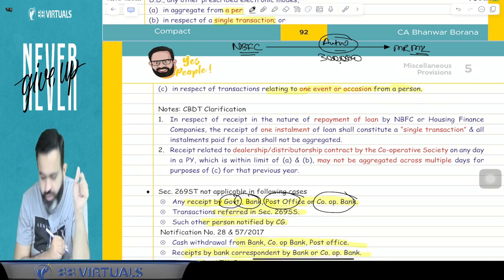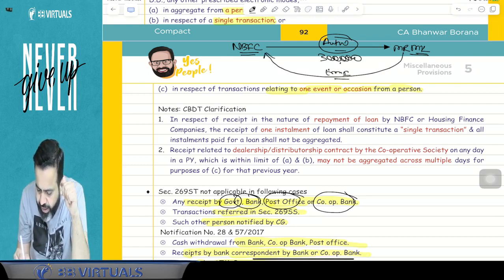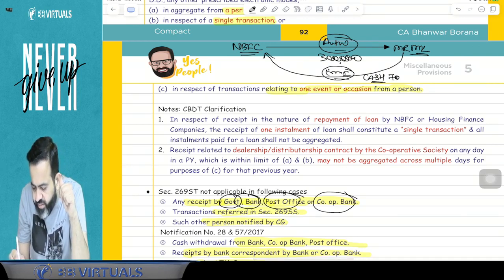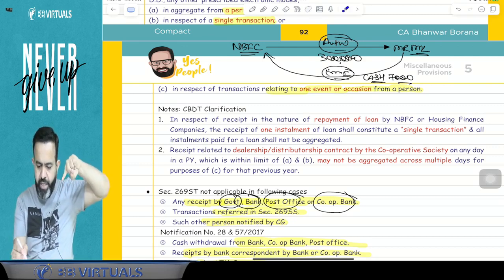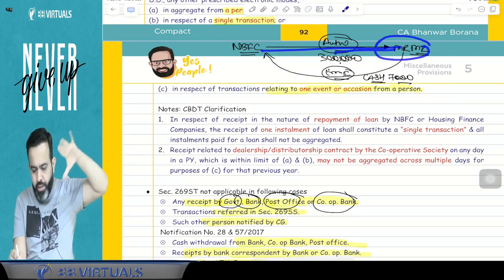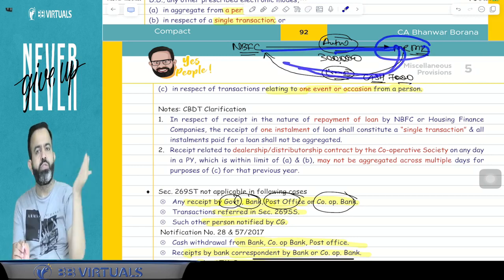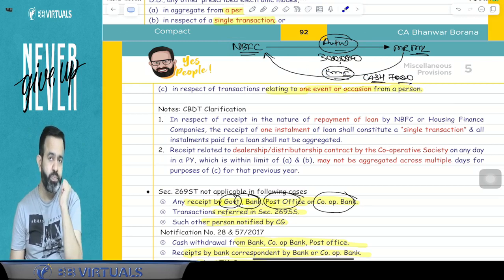Now that auto loan amount was 3 lakh. Here MK is paying one EMI every month to the NBFC, and he is paying the EMI in cash. Suppose he is paying 7,000 rupees EMI in cash. So the NBFC has given the loan of 3 lakh to MK, and every month it is receiving 7,000 rupees in cash.